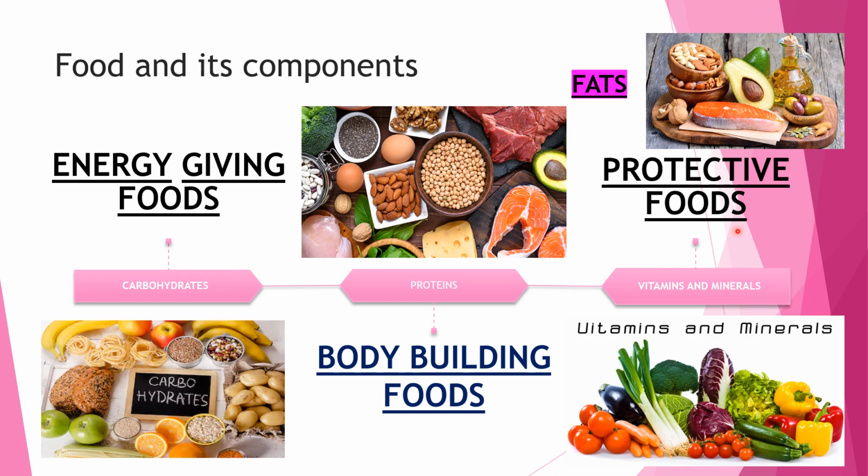Now this was all about fats, carbohydrates, proteins, and vitamins, and I hope it is clear what carbohydrates, proteins, vitamins, and fats are, and which type of food is included in each. I hope it is clear to you all. Now moving to the next part.